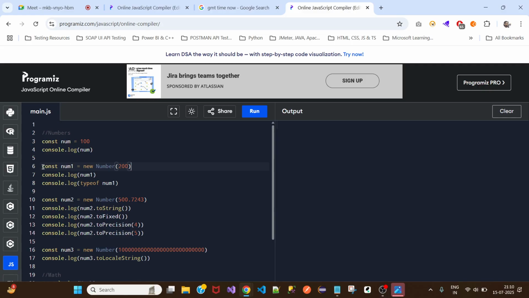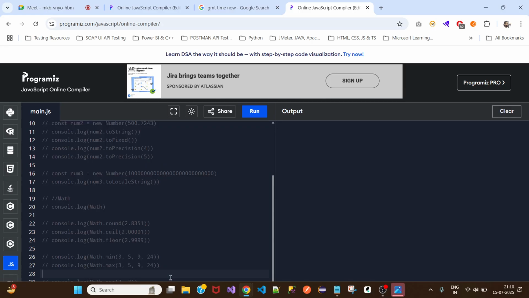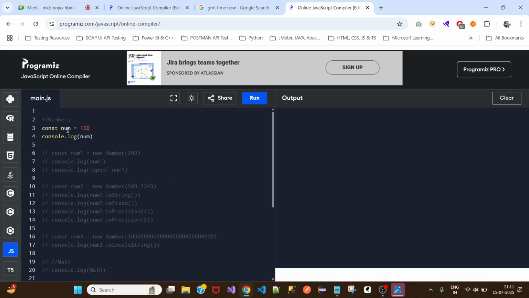First, before this, let me comment this. How do you create a number variable in JavaScript? In this way, right? let or const num = 100. So this is a number variable, right? I'll say typeof num. So this is a number. This is more than enough.